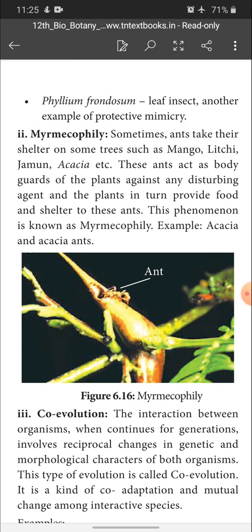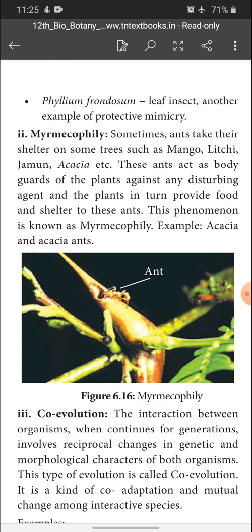The next one is myrmecophily. Sometimes ants take shelter on trees such as mango, lychee, jamun, acacia, etc. These ants act as bodyguards of the plant against any disturbing agent, and the plant in turn provides food and shelter to the ants. This phenomenon is known as what? Myrmecophily. Example, acacia and acacia ant.